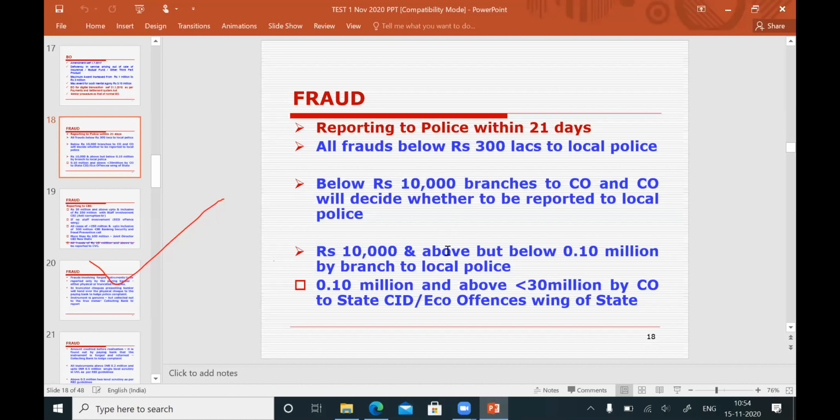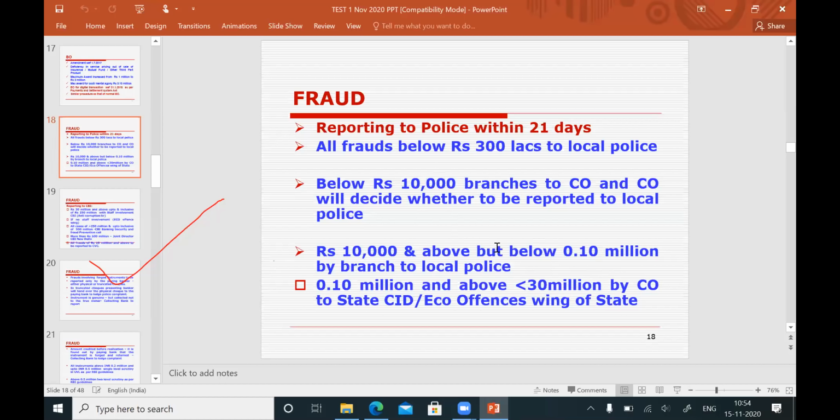Then, if the fraud amount is 10,000 and above, but below 0.10 million. What is 0.10 million? 0.10 million is 1 lakh. I told you, no. So 1 lakh is equal to 0.10 million.